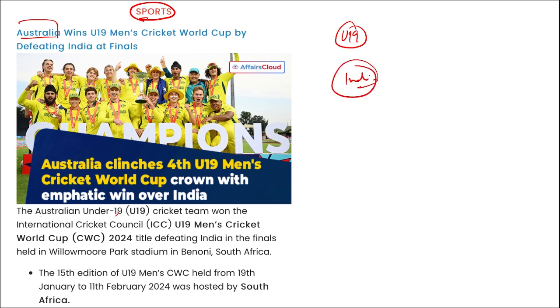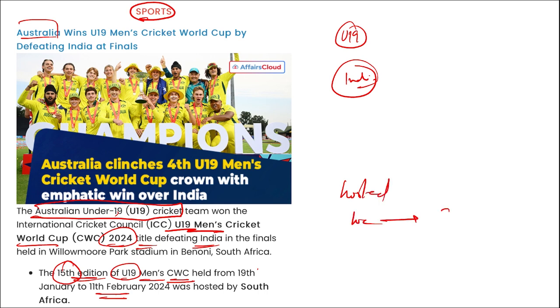I repeat, the Australian under 19 cricket team has defeated the Indian under 19 men's cricket team to win the under 19 men's cricket world cup 2024 title by defeating India in the finals. This is the 15th edition of the under 19 men's cricket world cup that was held from 19th of January to 11th of February, and this was hosted by whom? Location is important. It is South Africa. Take a note of this.